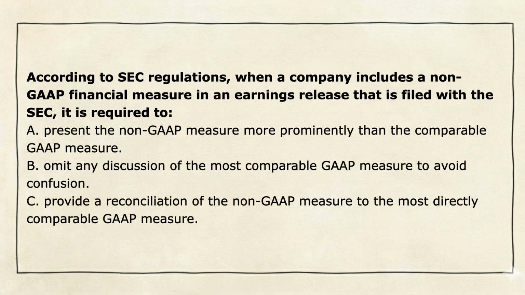According to SEC regulations, when a company includes a non-GAAP financial measure in an earnings release that is filed with the SEC, it is required to: A. Present the non-GAAP measure more prominently than the comparable GAAP measure. B. Omit any discussion of the most comparable GAAP measure to avoid confusion. C. Provide a reconciliation of the non-GAAP measure to the most directly comparable GAAP measure.